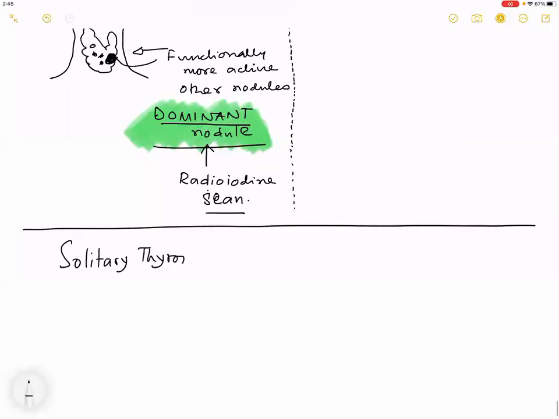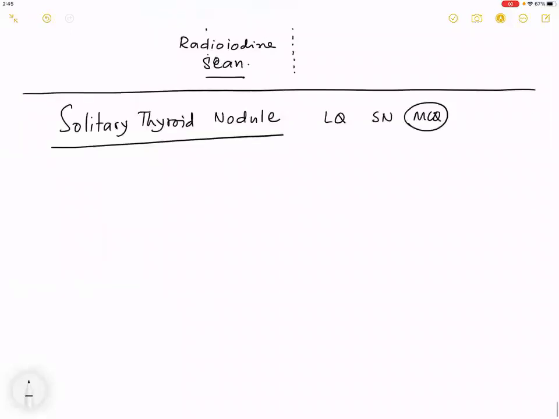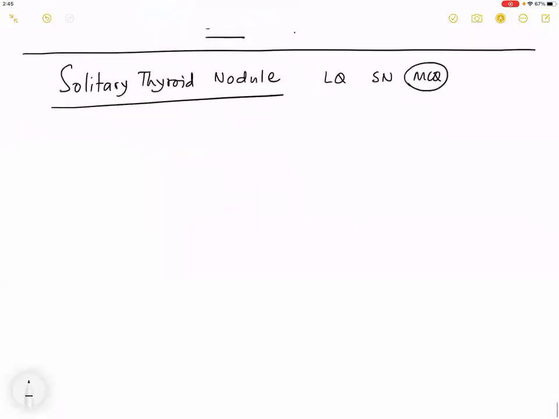Now, what is a solitary thyroid nodule? By definition, a solitary thyroid nodule comes as a long question, sometimes as a short note, not uncommon, sometimes even as an MCQ. Now, what is a solitary thyroid nodule?